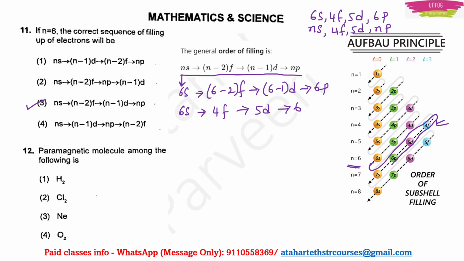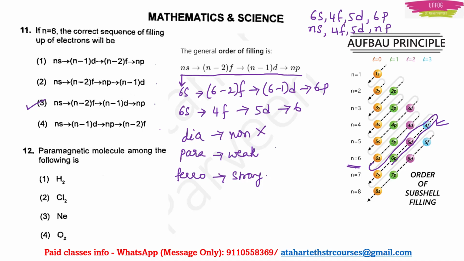Next, question number 12. Paramagnetic molecule among the following is. See, actually there are 3 types of materials when we talk about magnetism, right? Paramagnetic materials are there, diamagnetic materials are there, ferromagnetic materials are there. Diamagnetic materials are non-magnetic materials, paramagnetic materials are weak magnetic materials, and ferromagnetic materials are strong magnetic materials. Now diamagnetic materials are out of the scenario.